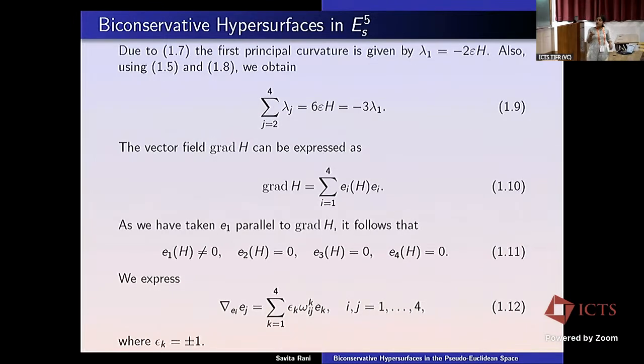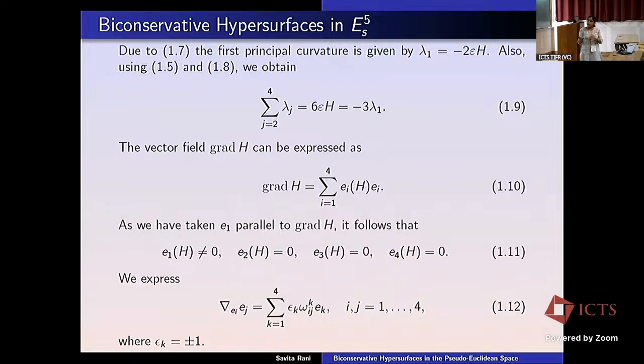So what we already obtained is that our first eigenvalue will be minus 2 epsilon h, and the sum of lambda 2, lambda 3 and lambda 4 will be equal to minus 3 epsilon h, and we can define grad h by this equation. Because we consider that our mean curvature is variable in the direction of E1, it will be non-zero there, and in the other directions it will be 0.